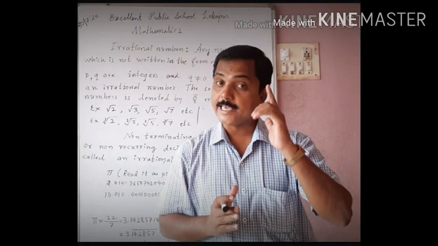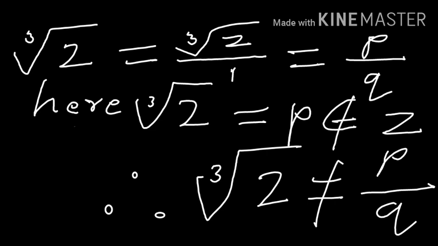Cube root of 2, cube root of 3, cube root of 5, cube root of 7 are irrational numbers because they cannot be written in the form of p by q. Cube root of 2 can be written in the form of cube root of 2 upon 1, which is in the form of p by q. But p is equal to cube root of 2, which is not an integer. Since cube root of 2 is not written in the form of p by q, cube root of 2 is an irrational number.